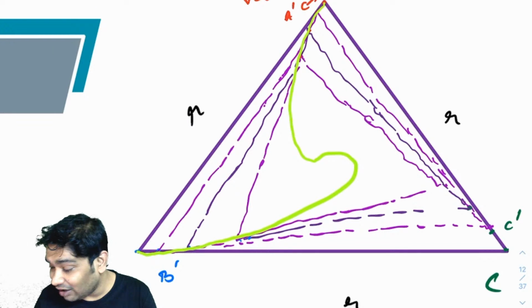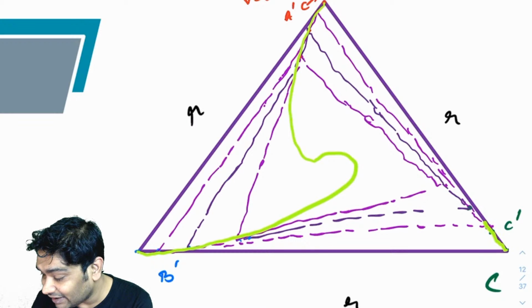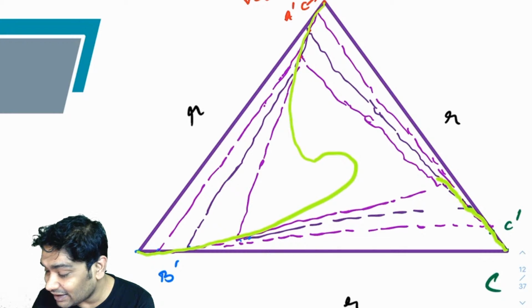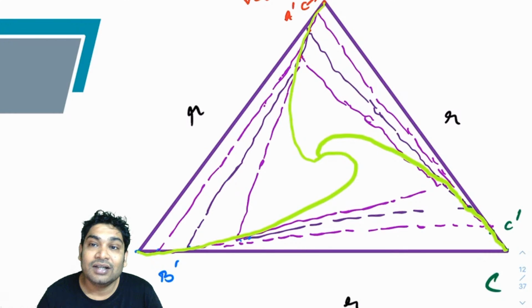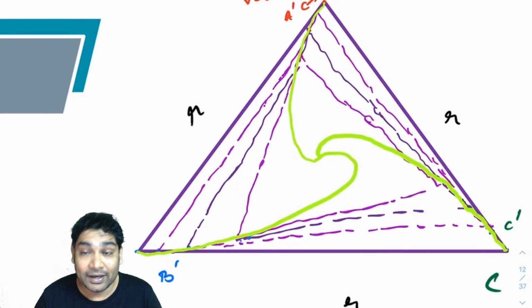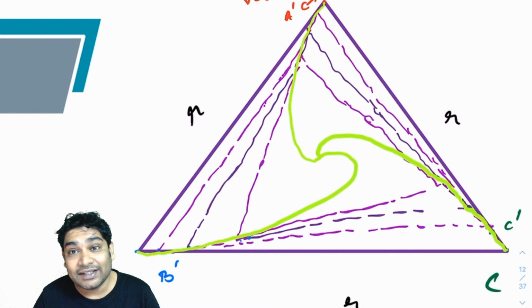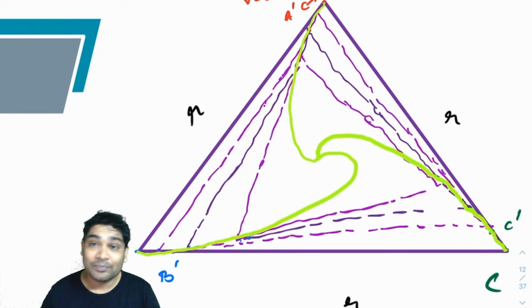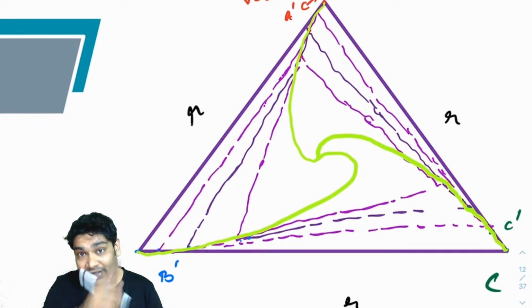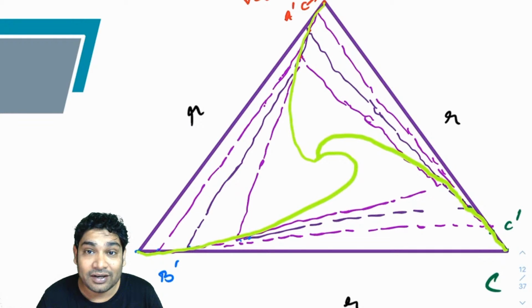When someone from the ground looks at the motion of these three guys, they will see that they moved in such patterns and they ended up meeting each other at the centroid. Now obviously, the tricky part: how do I calculate the time in which they are moving, in which they are meeting? Because their trajectories are so complicated.